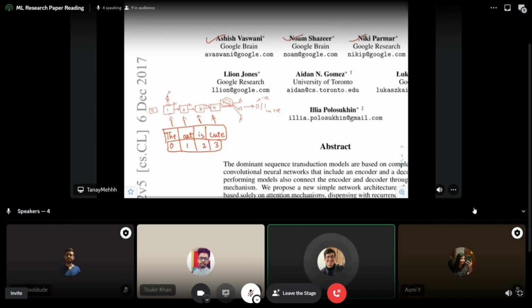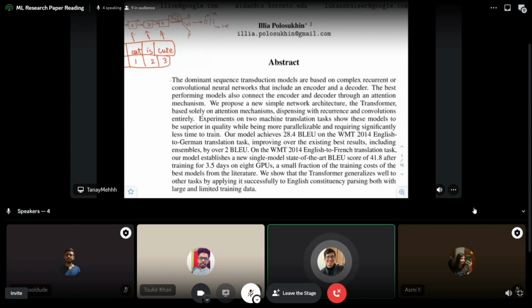If you see this closely, you will see that this is sequential, in the sense that at one time only one word is passed through the network. So, the cat is cute, one word at a time. The idea was that this is very bad, because if you have a very large sentence, like, let's say we have this sentence: the dominant sequence transduction models include an encoder and decoder. So first "the" will pass, then "dominant", then "sequence", and so on and so forth.